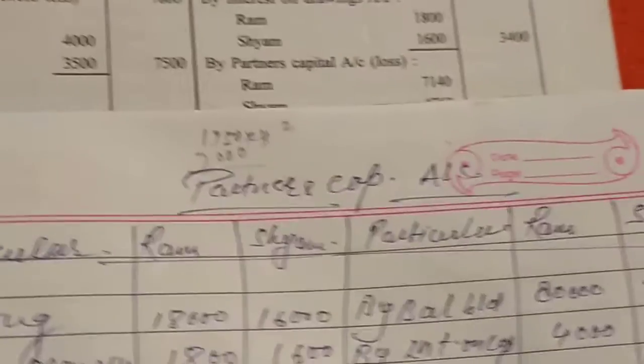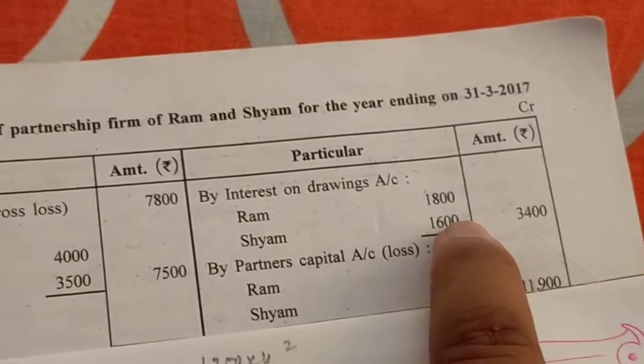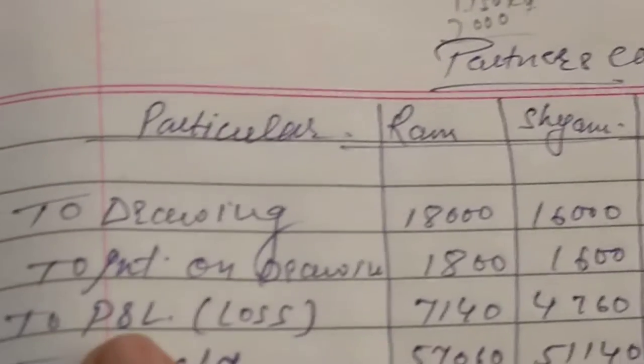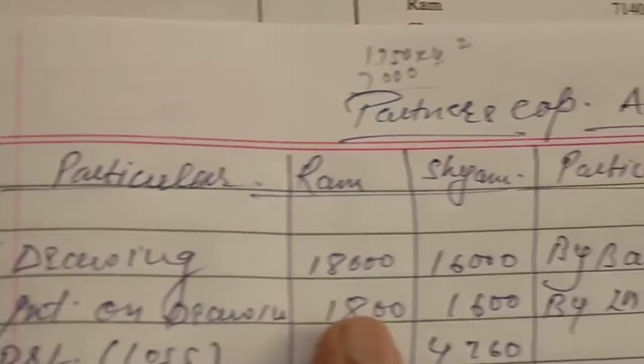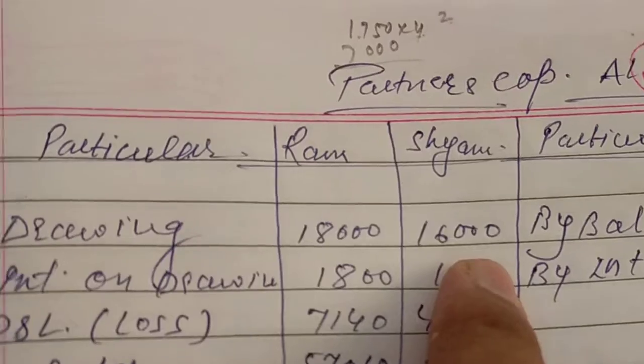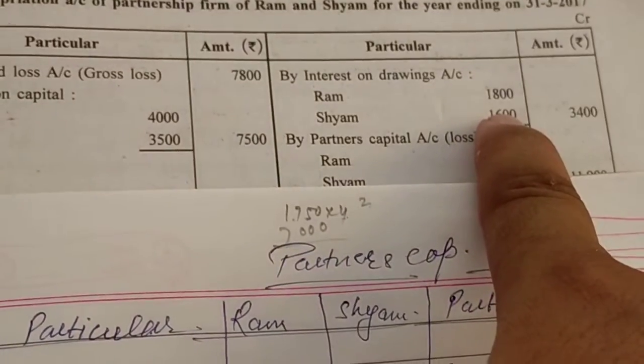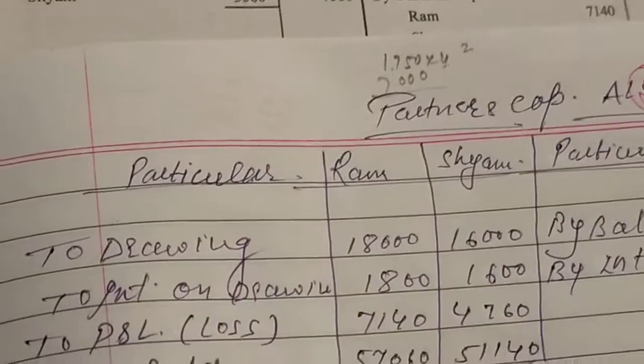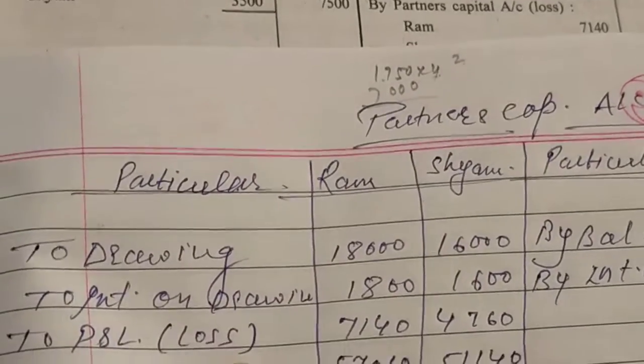Okay. Now interest on drawings. First we will write down the drawings. Drawings are given in the question, 18,000 and 16,000, and we will write them down over here from the question. And in the P&L appropriation account, interest on drawings is given as 1,800 and 1,600, and we will transfer it to the debit side of the partners' capital account.